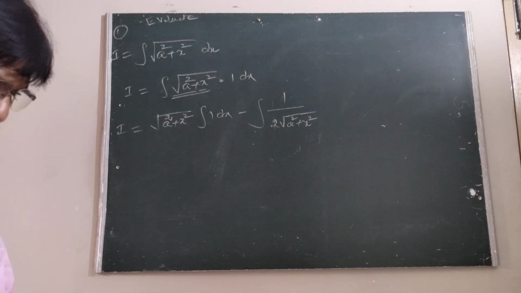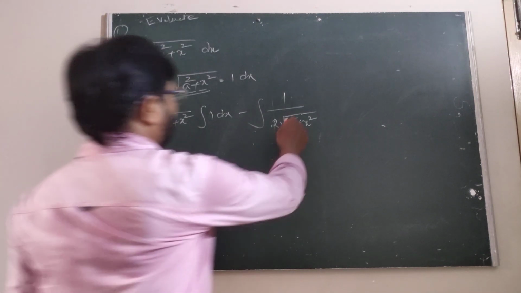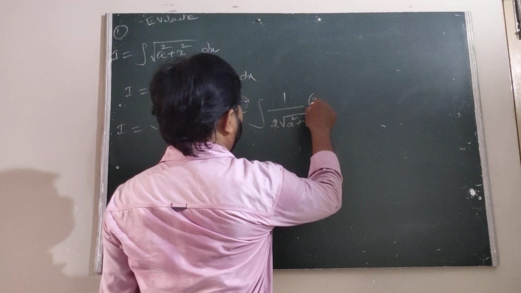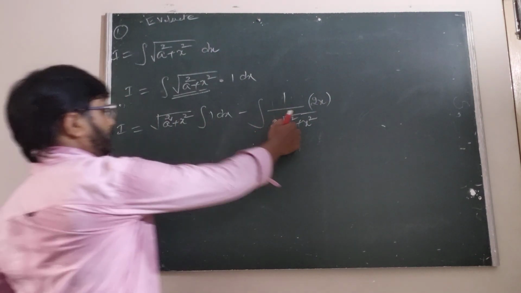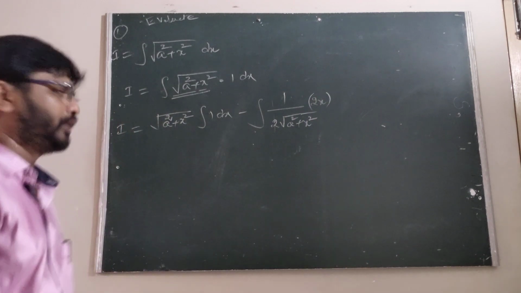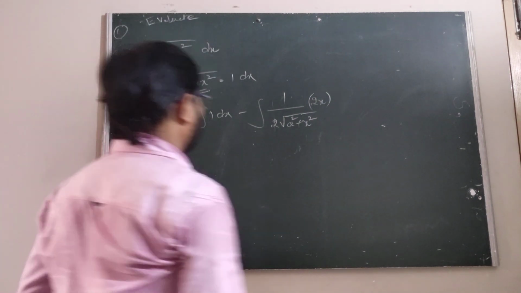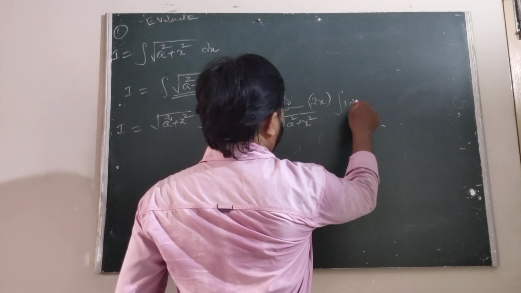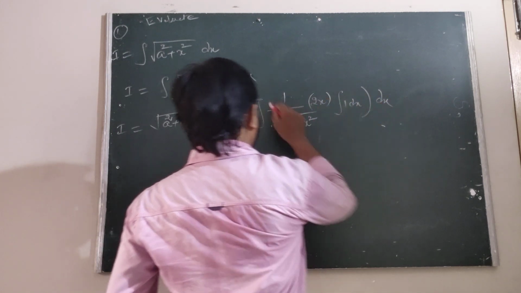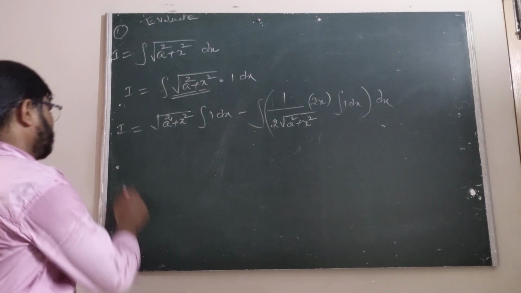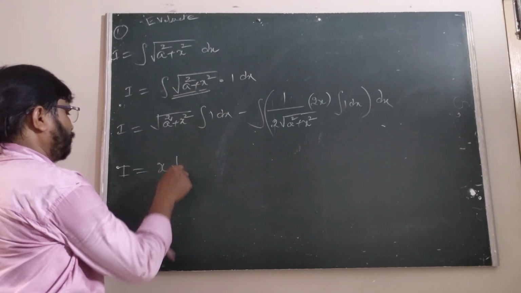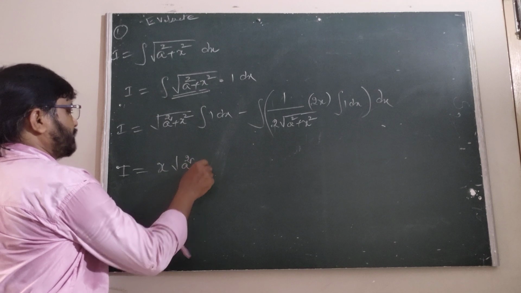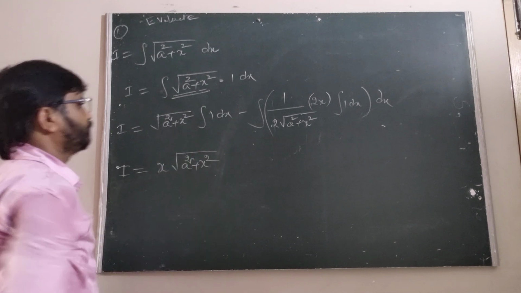The derivative of a square is 0, and the derivative of x square is 2x. Now we find the integral of 1 into dx. Now this is clear: the integral of 1 into dx is x, giving x into under root a square plus x square.